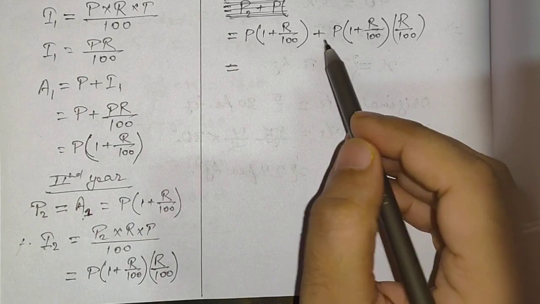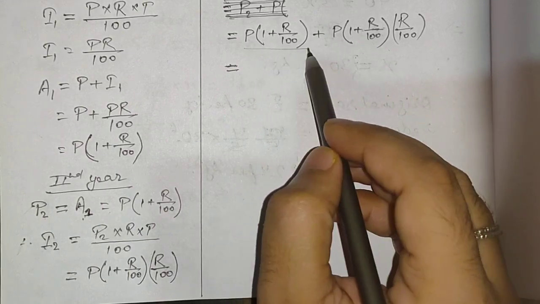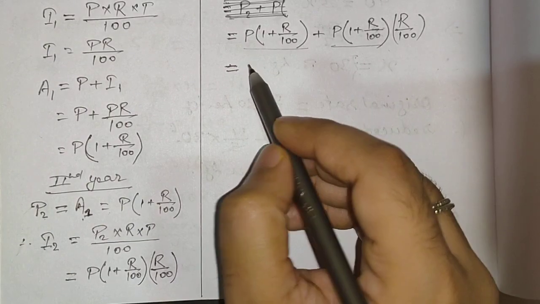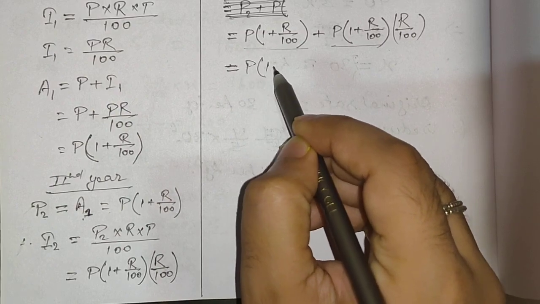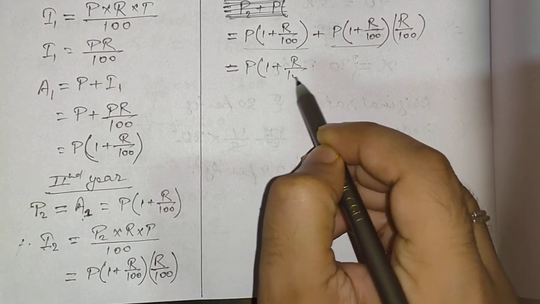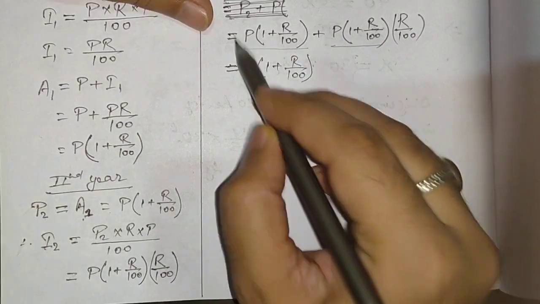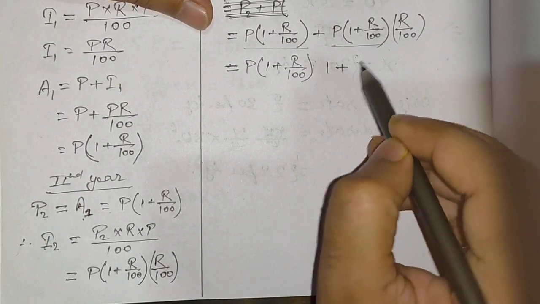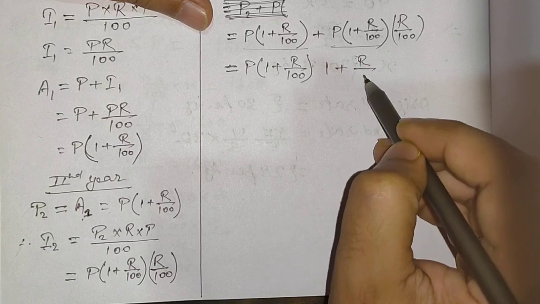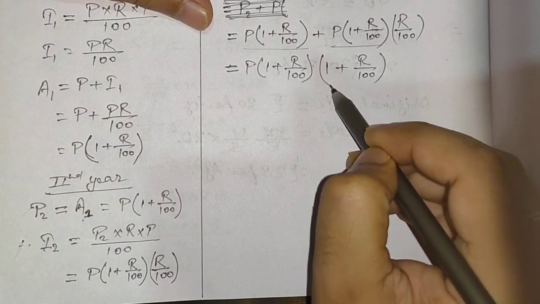Now we can see that these two things are common. So we'll take out P1 (1 + R/100) as common, and what is going to be left? In place of this we are going to write 1 and R by 100. I hope all of you are understanding this.